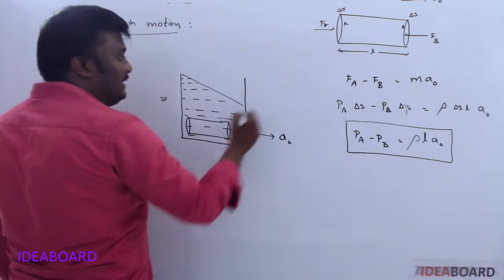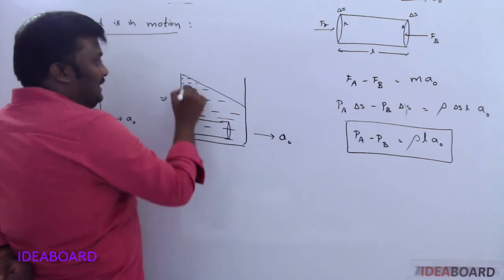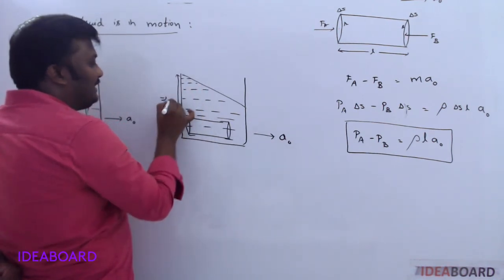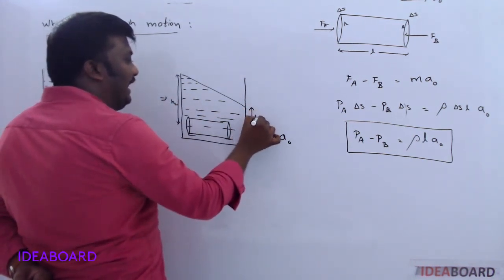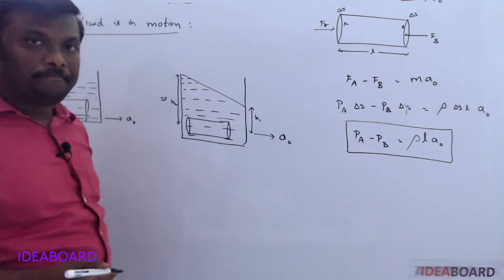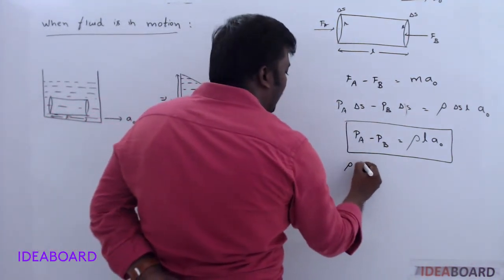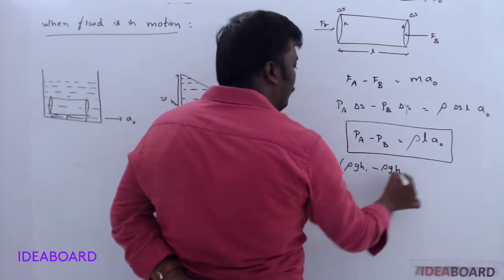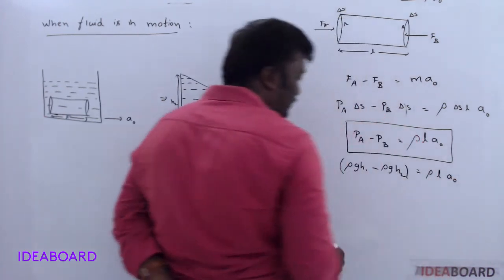Now, let us see. This formula will be extended a little bit. Suppose from here to here the height is taken as h2, and from here to here the height is taken as h1. Then the formula for the PA: rho g h1 minus rho g h2 is equal to rho L into a naught.